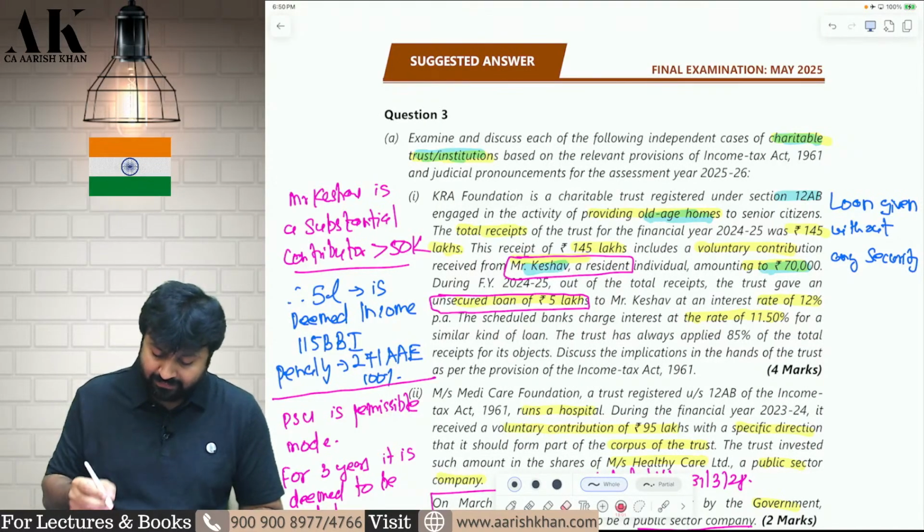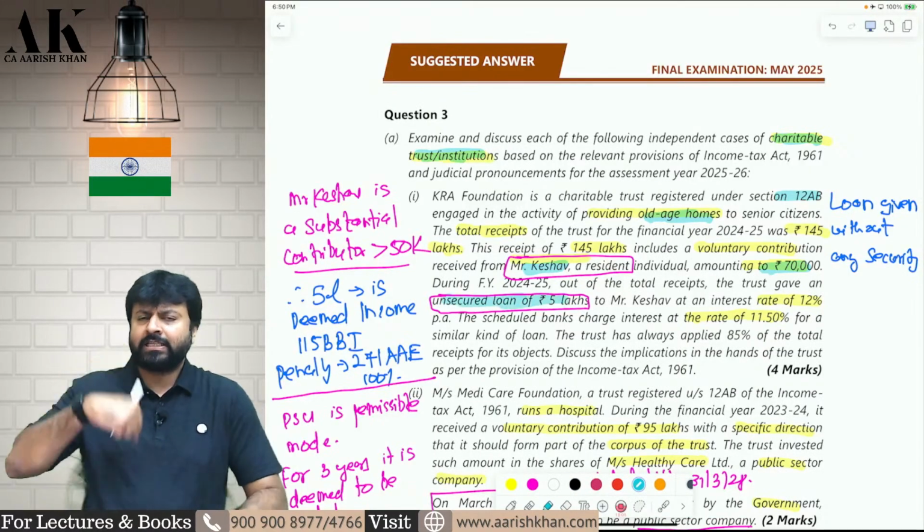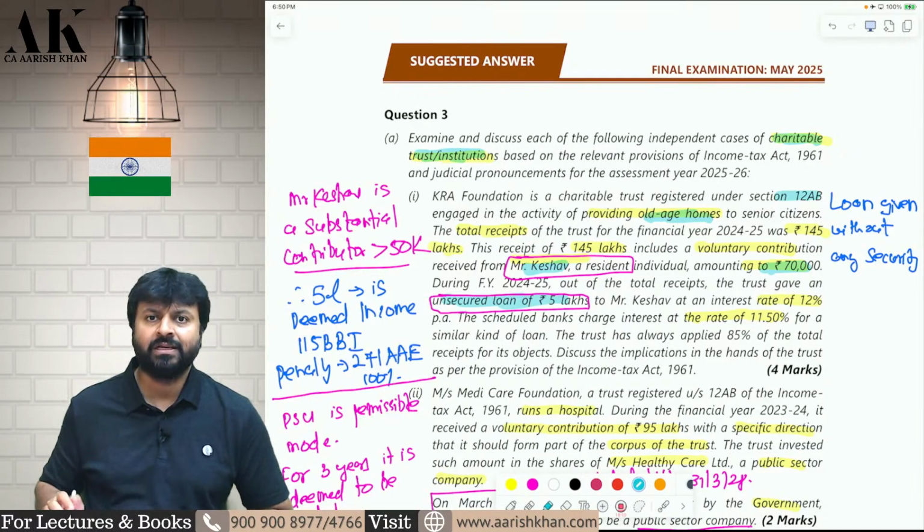Now, if I am giving him what? An unsecured loan of 5 lakh rupees. Why? What is the reason? Just because he has given me a donation? Yes. That is the reason I am giving him an unsecured loan of 5 lakh rupees. So that is passing of unreasonable benefit to what?